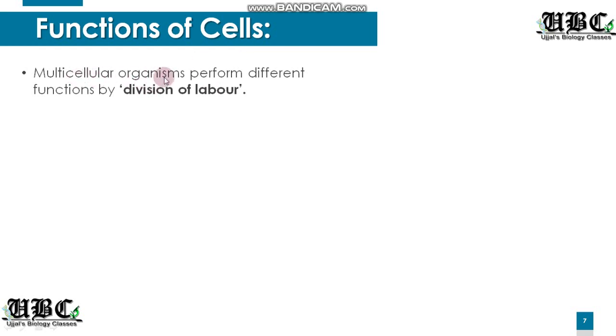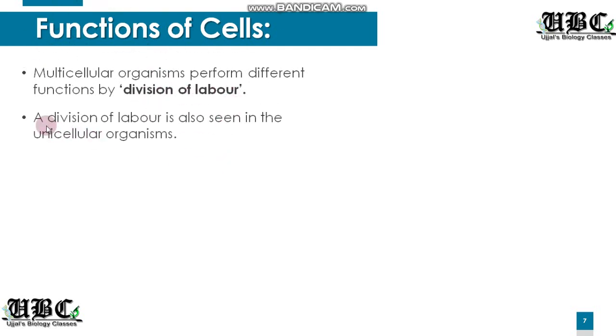Like all the multicellular organisms have different kinds of cell organelles, and each cell organelle can easily do this division of labor. Next, the division of labor is also seen in the unicellular organisms.